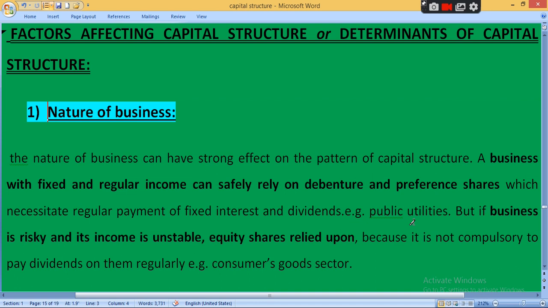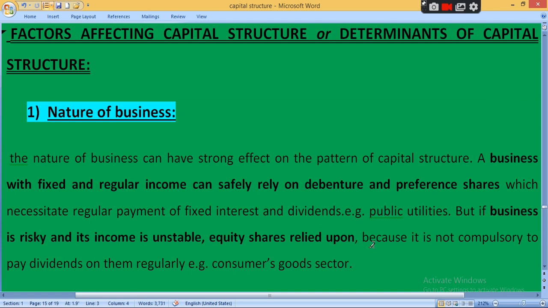Clear? Even if your company suffers from loss, you should compulsorily pay the interest to the debenture holder. But if your business is risky and income is unstable, if your income is not regular, unstable, irregular, clear, then equity share is relied on, meaning you have to focus on equity share.